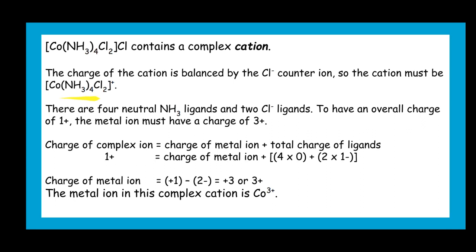In this case, the charge on the complex ion is unipositive, and because there are 4 neutral ammonia ligands and 2 chloride ligands, the total charge because of the 6 ligands comes out to be di-negative. So the charge on the metal in this complex ion comes out to be tri-positive. So cobalt here is a tri-positive metal cation.